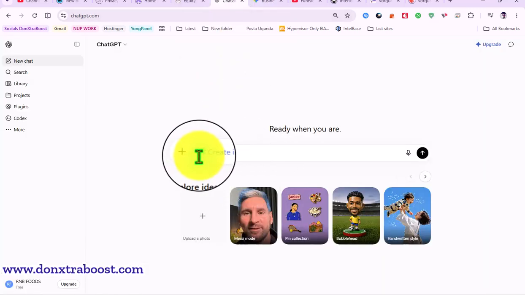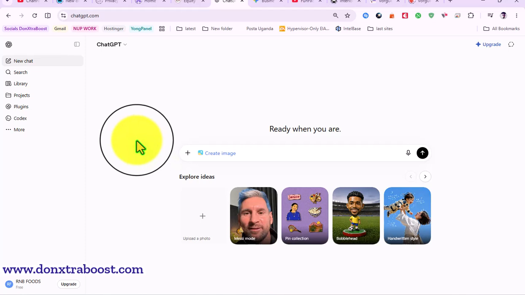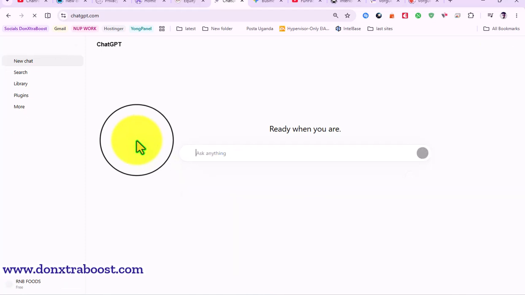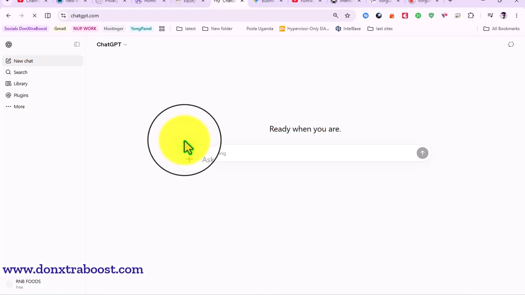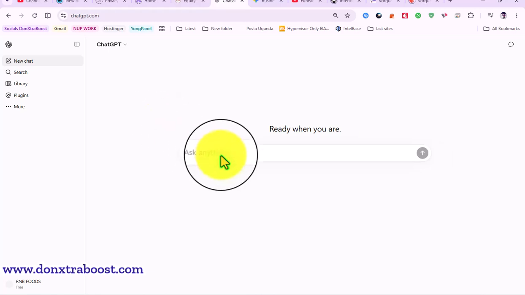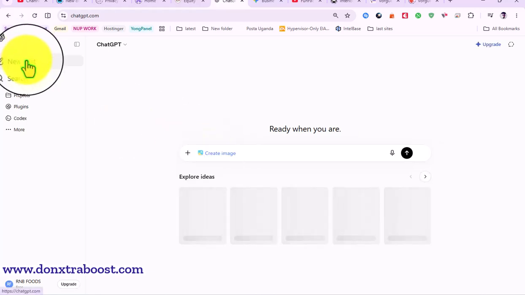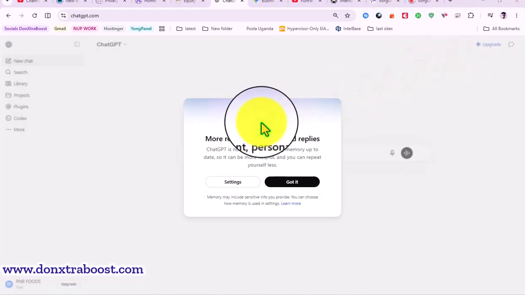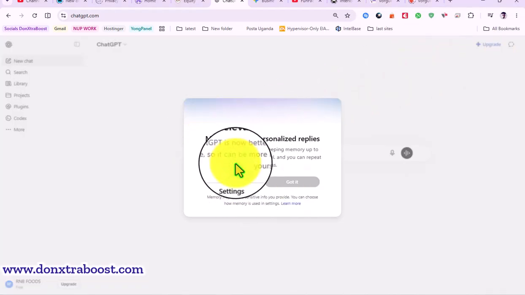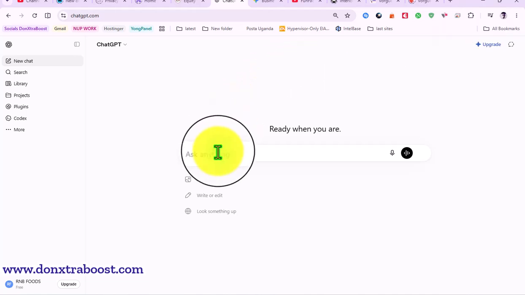Make sure you don't select the create image. Please come to ChatGPT. Let me hard refresh here. Make sure you don't, please don't select the create image. Okay, just paste this. Just paste your prompt.